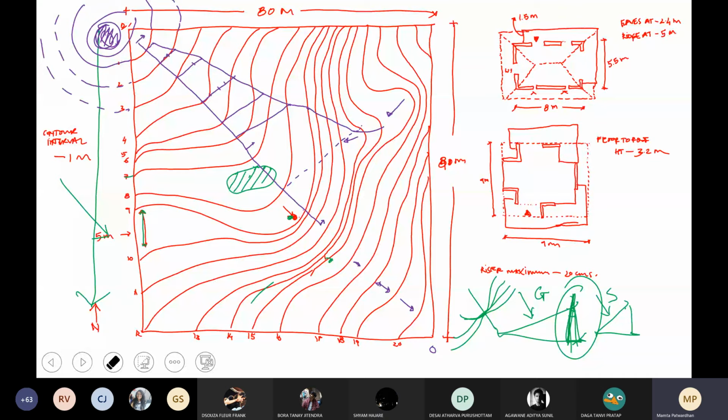Also, please understand the contour is an abstraction of that land. Meaning right now you see I have drawn these slopes going like this. It doesn't mean that the land actually steps.